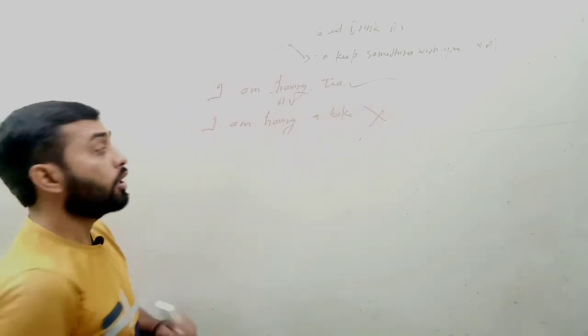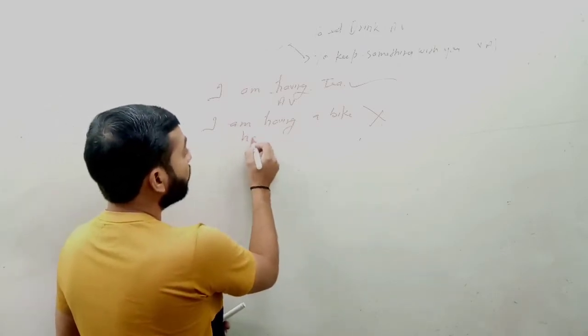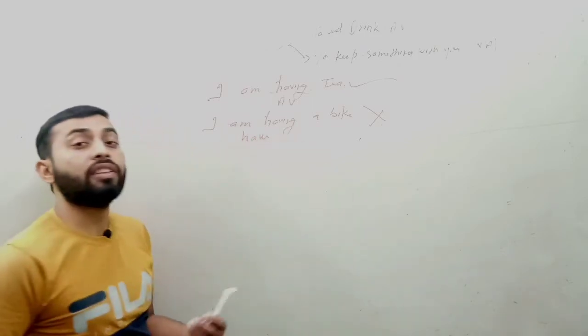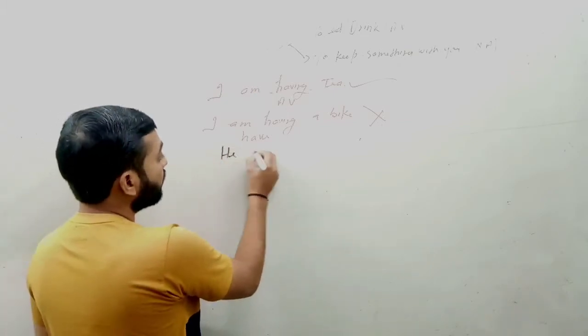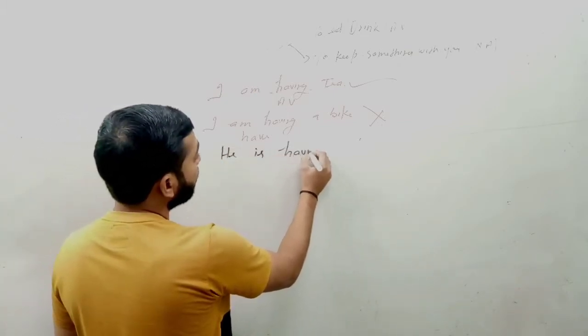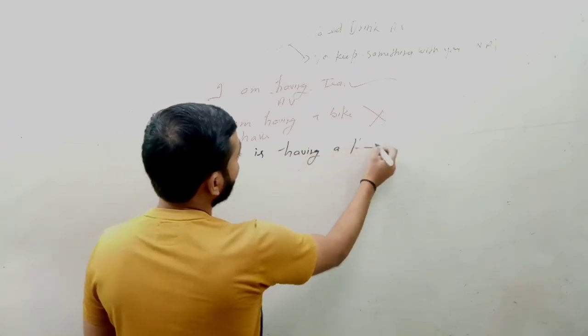But if you are saying I am having a bike, this is the wrong expression. If you have a bike, you are supposed to say I have a bike. You cannot use I am having a bike. He is having a laptop. This is the wrong expression.